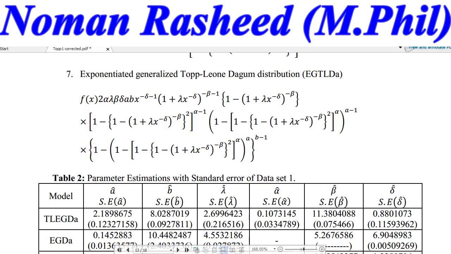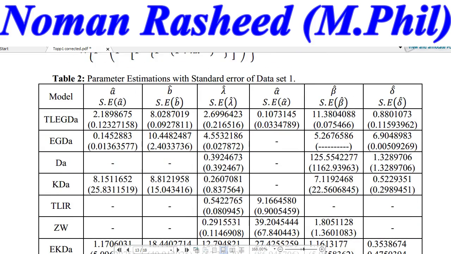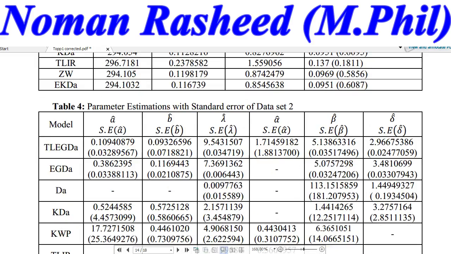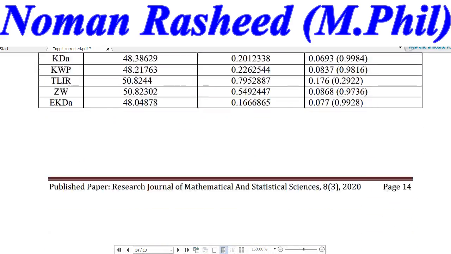Table 1 provides the parameters with the standard errors for the data sets. Table 2 provides the log likelihood value and some comparison statistics, and you can see that these values are very small as compared to the other values. So we can say that our model is better fitted for data sets 1, 2, and 3.